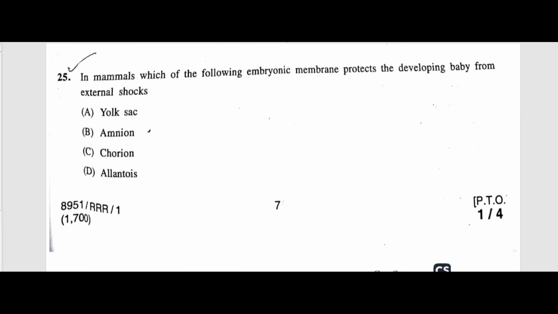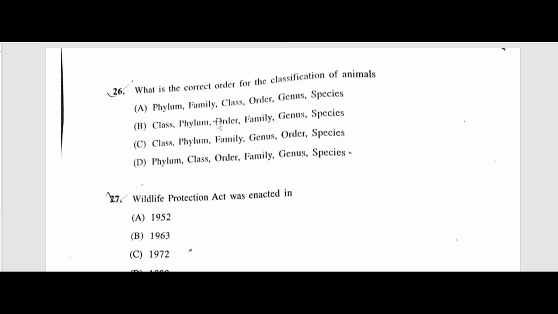Next question, in mammals, which of the following embryonic membranes protects the developing baby from external shocks? I think it's a very simple question. The answer is amnion, where amniotic fluid, water fluid, provides a stable environment for embryo development. Which is the correct order for the classification of animals? Phylum, class, order, family, genus, species.